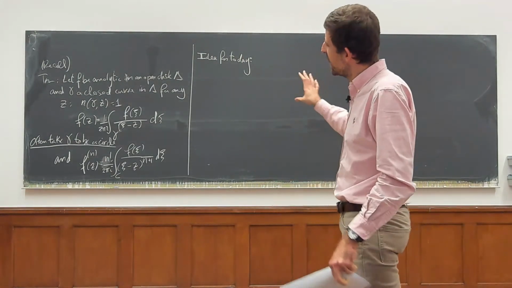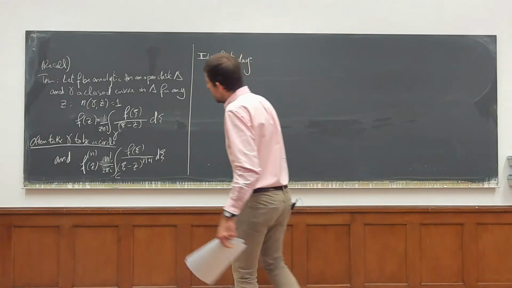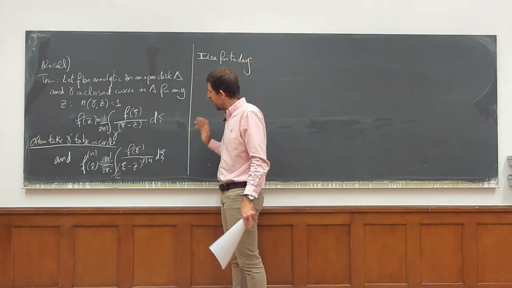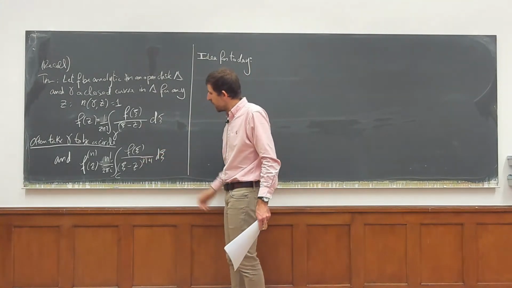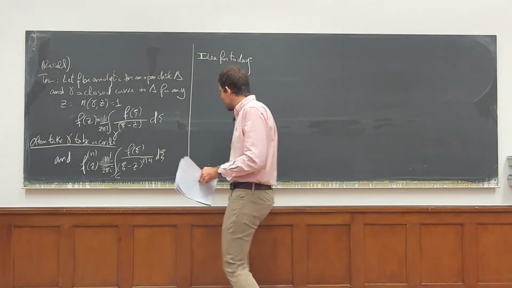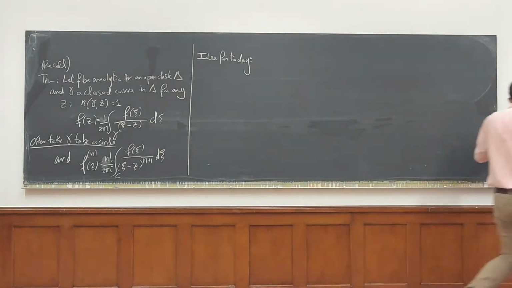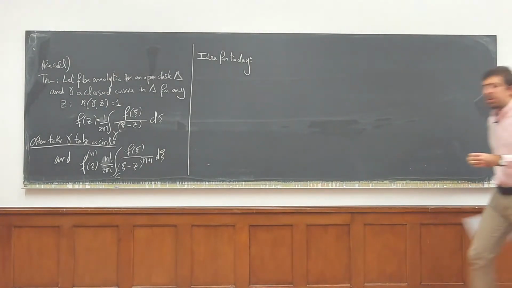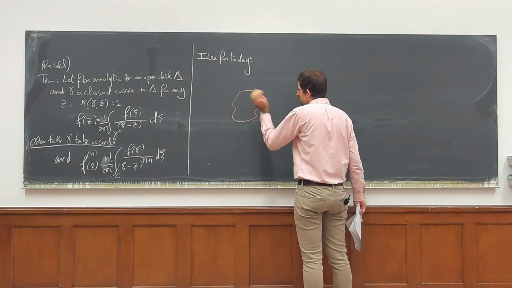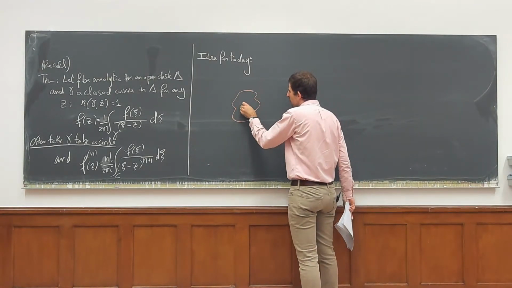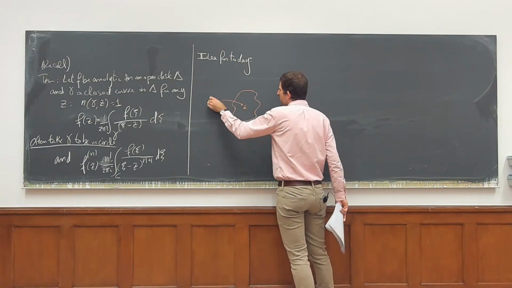But the key idea is that even if f is not defined at a certain point, say a, or let's say that f is not defined at z, right? So let's say, a bit of intuition before I start writing formulas, that I have some kind of region, or a disk, doesn't matter. And I have some point a where f is not defined.